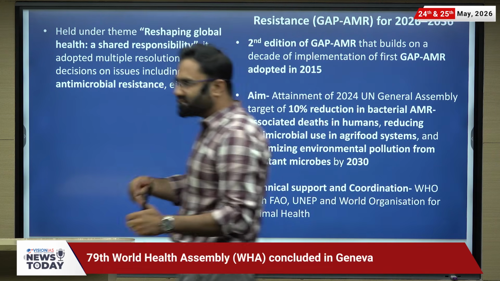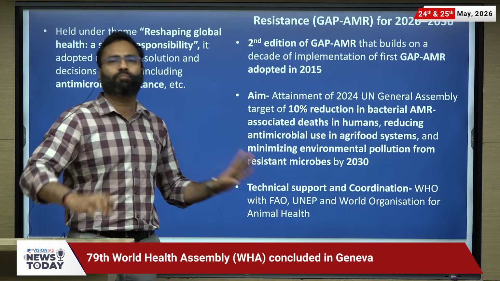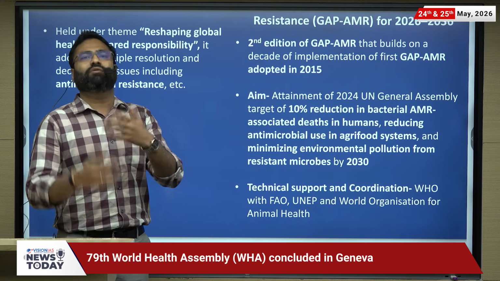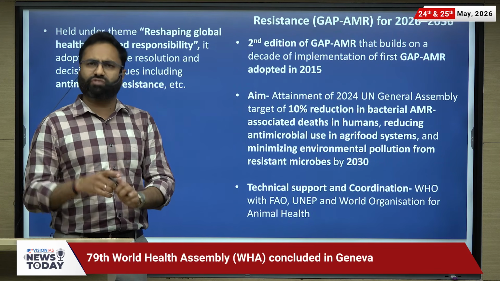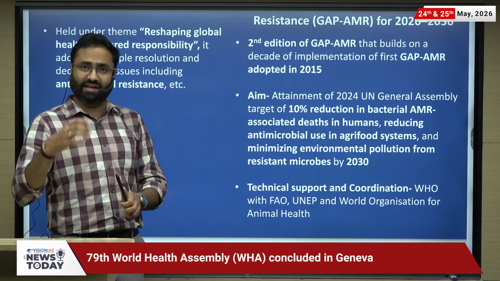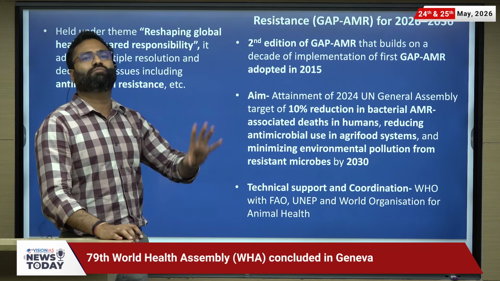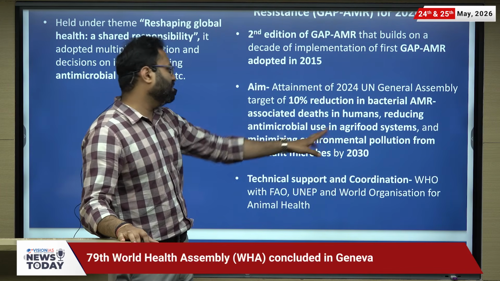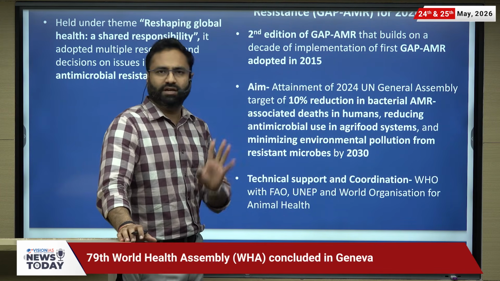And once a human is exposed to this particular antimicrobial product, then the resistance against those antimicrobials, maybe any type of drug or any other type of thing, starts getting developed in the human being, and that's how this particular thing can become antimicrobial resistant, right? In the agri-food system, minimizing the environmental pollution from the resistant microbes by 2030.